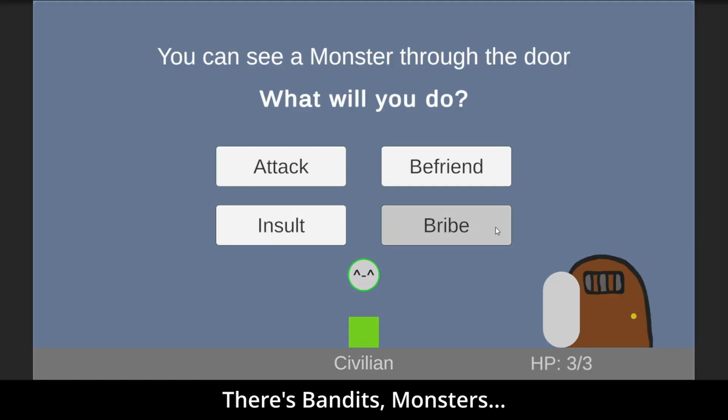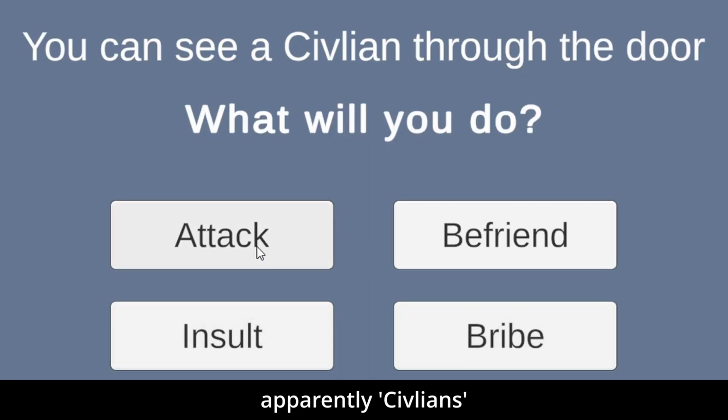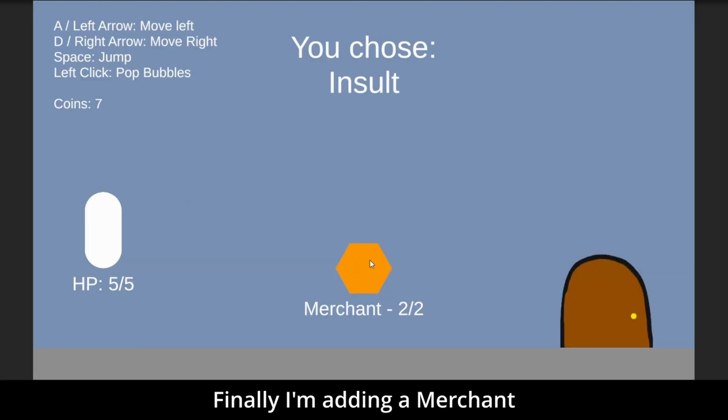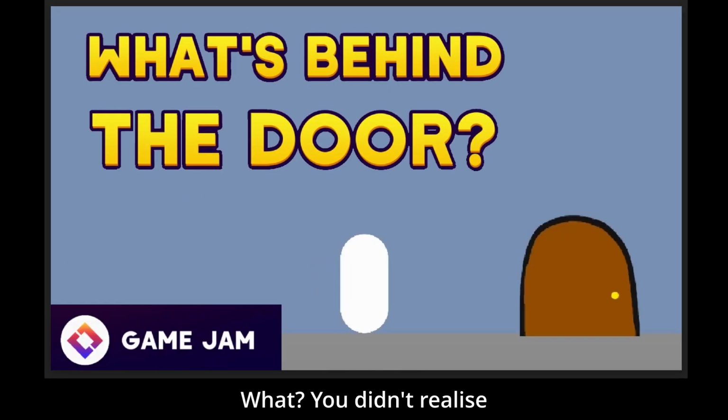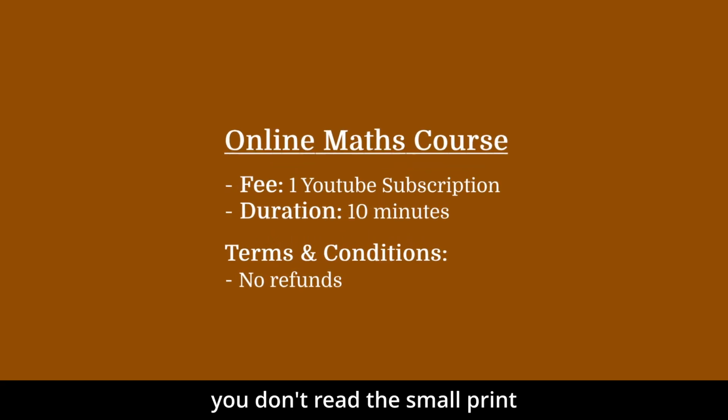There's bandits, monsters, apparently civilians, and finally I'm adding a merchant, which is a hexagon. You lot are learning a lot of different shapes with me today. What, you didn't realise you signed up for a maths lesson when you clicked onto this video? That's what happens when you don't read the small print.